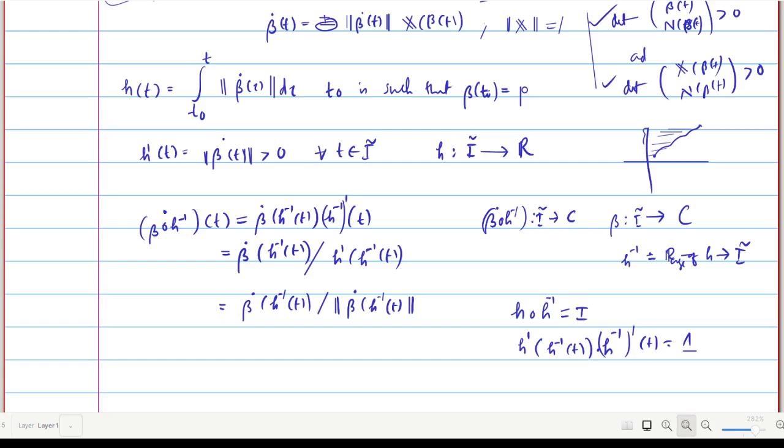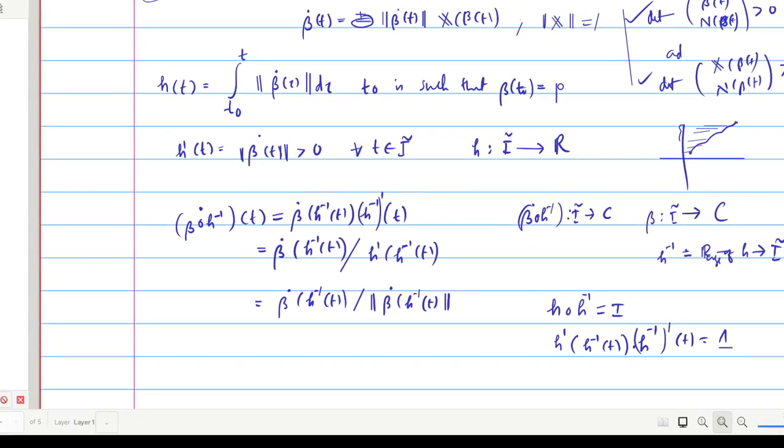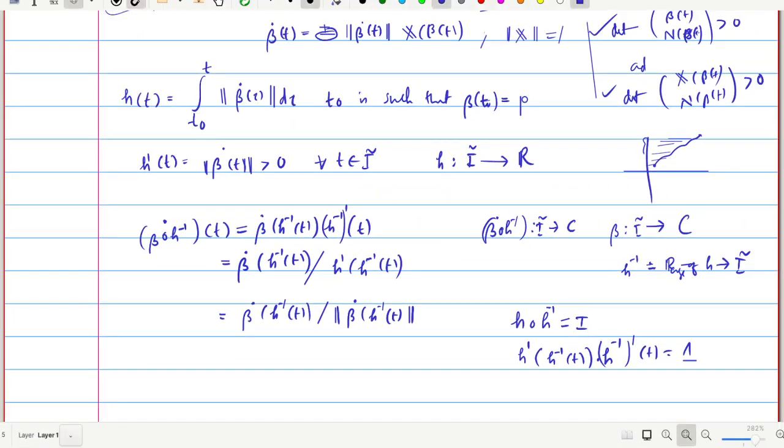That is because we have already written here that h dash t is equal to the norm of beta dot t. Therefore, h dash of h inverse of t can be written as the norm of beta dot of h inverse of t. So instead of this h inverse t we write beta dot of h inverse of t here.